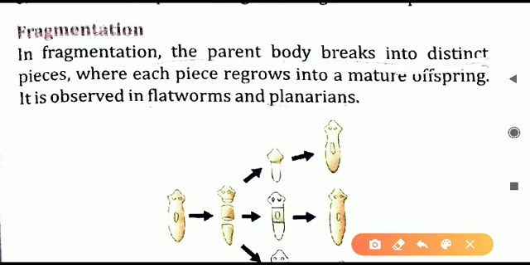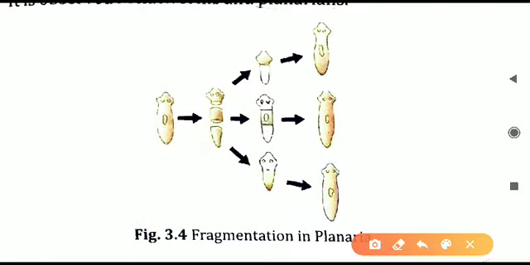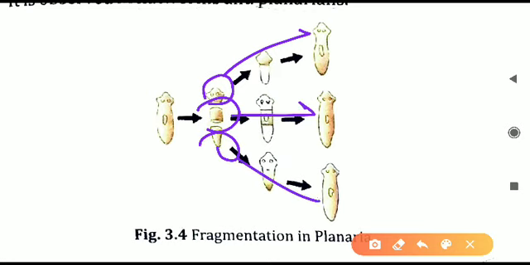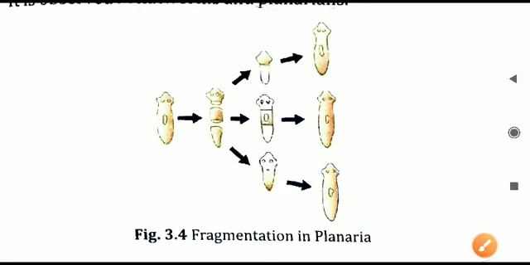So the parent body breaks itself into 3 body parts or many body parts, and all those body parts will then subsequently develop into new organisms. Each body part will develop itself into a new organism. This process is called fragmentation. From every fragment it is developing, that is why it is called fragmentation.